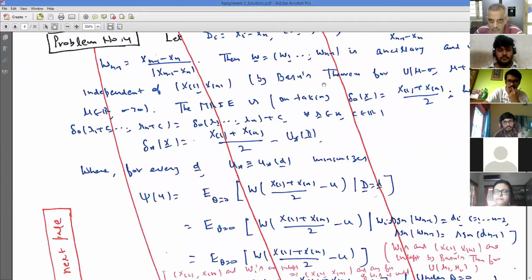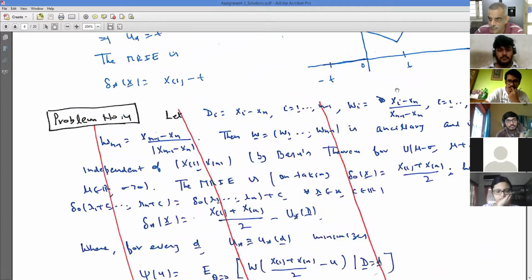So you see, I started exploring something, because in this case, uniform theta minus half to theta plus half, I know that the smallest and largest are not complete sufficient. But they are complete sufficient in the theta minus sigma to theta plus sigma family. Is that okay? So they are complete sufficient in a larger family.